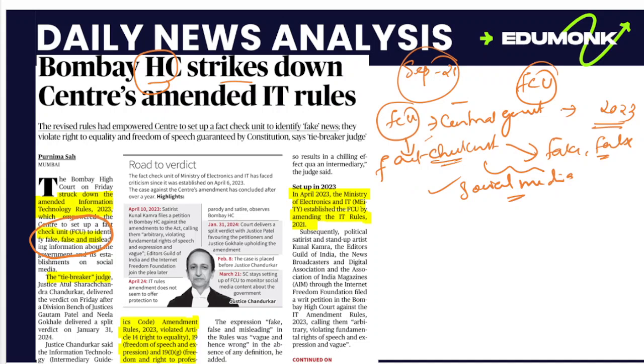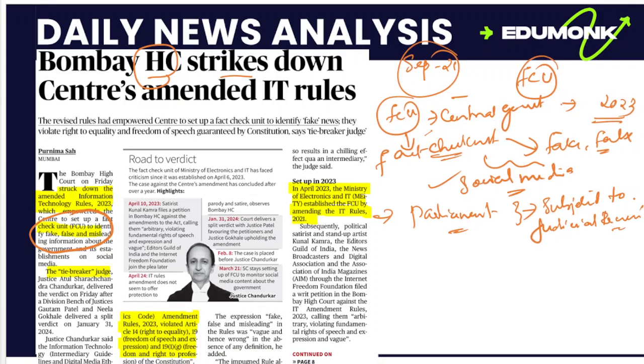Then a question may arise: the laws are made by the parliament, so how can these kinds of laws be struck down by a court? First of all, you have to understand that laws are made by parliament, but these are subjected to judicial review. These are subjected to judicial review.